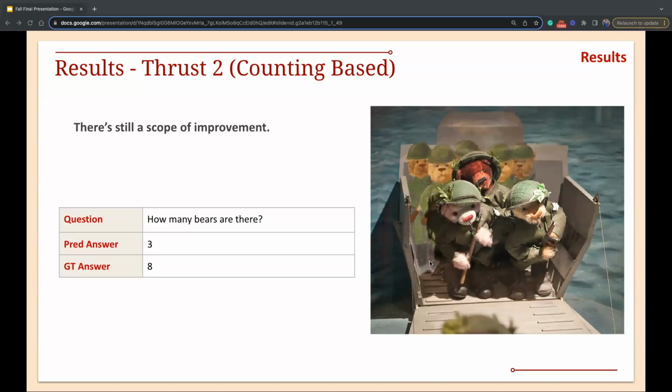For example, how many beers are there? It just takes the front 3 beers and not the 5 in the background. So the actual answer is 8, but we give 3 as the answer.